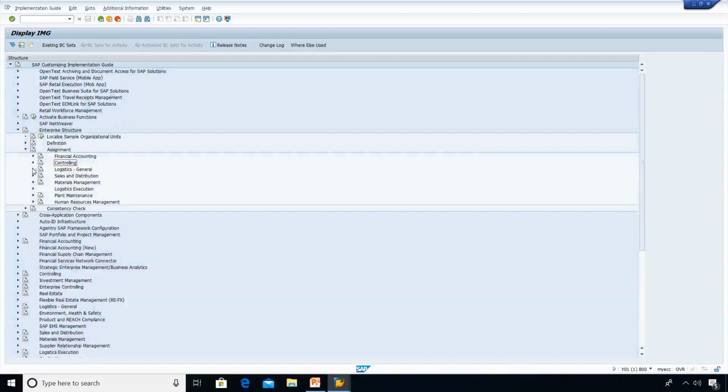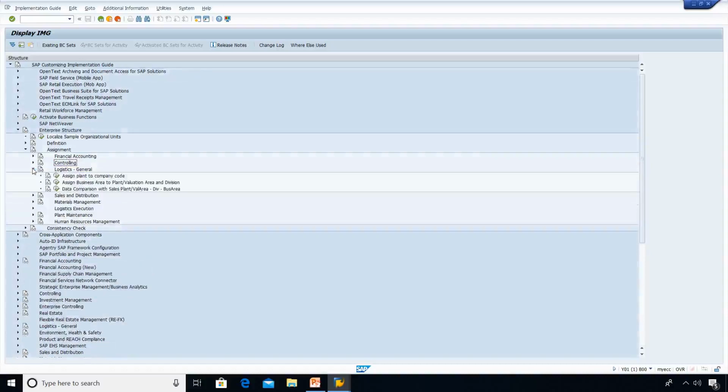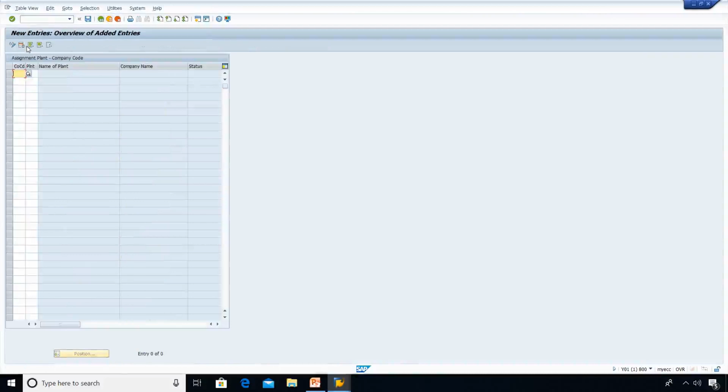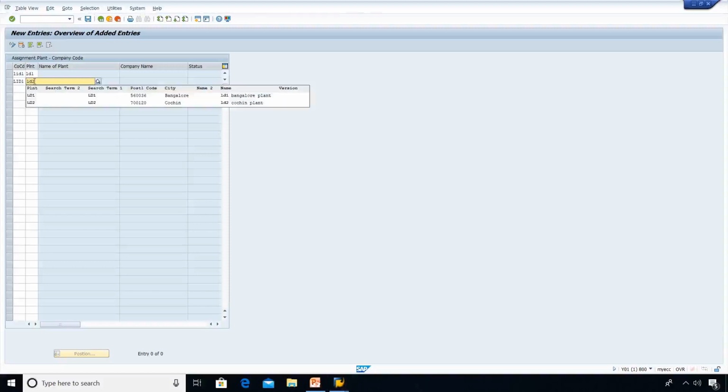Now let me go to the logistics part. In logistics general, here we are going to link plant to company code. Go to new entries. What is my company code? LID1. My plant LD1. Under one company code, two different plants. LID1 is my company code. My plant LD2 is another plant, which is in Cochin.